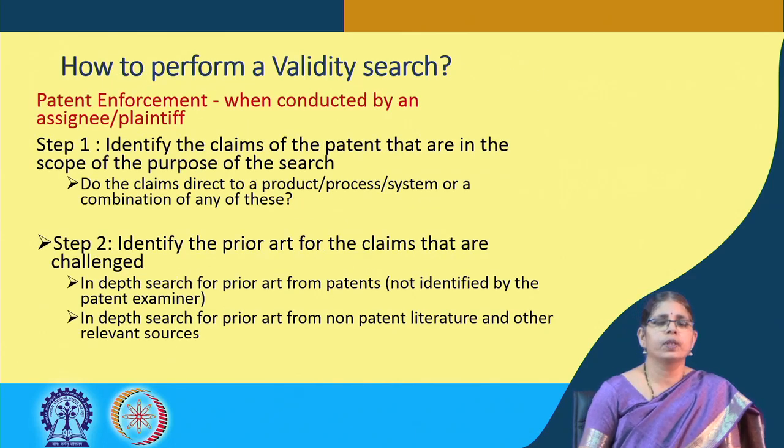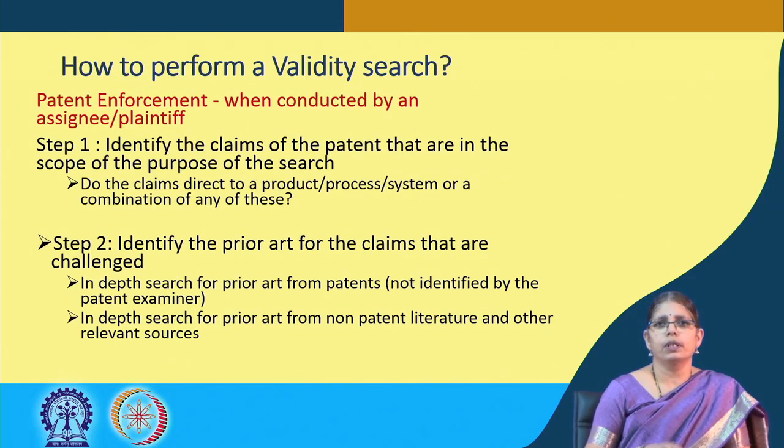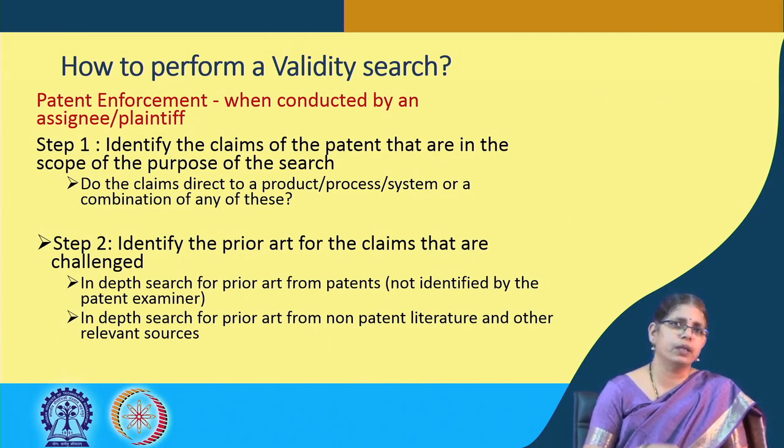So, we come to the important context of understanding why a validity or invalidity search is important. Today, largely when we look at patent litigation, it essentially revolves around invalidation of patents. So, post the grant of patents, many patents are litigated in court, and often patents are invalidated either in part or in full.